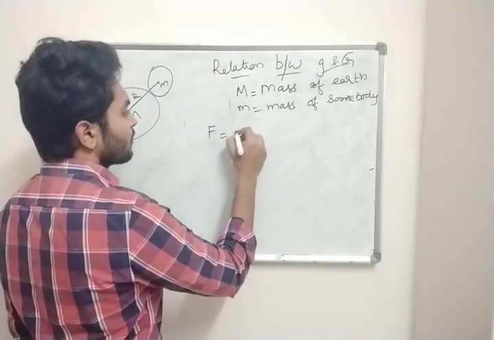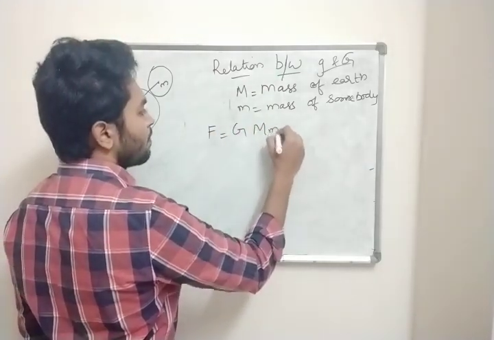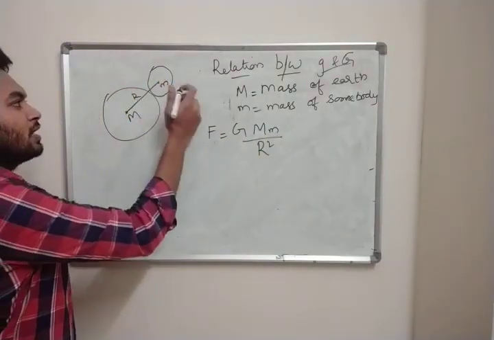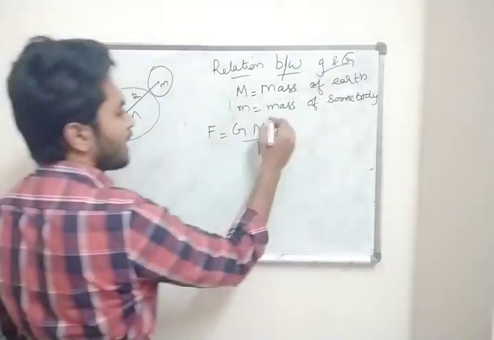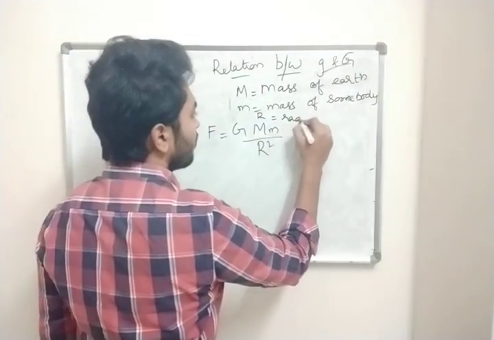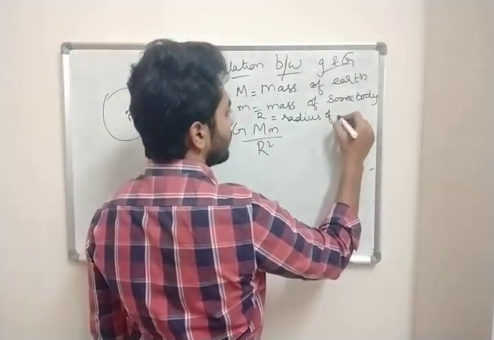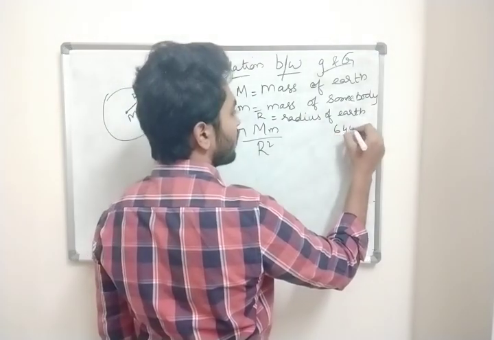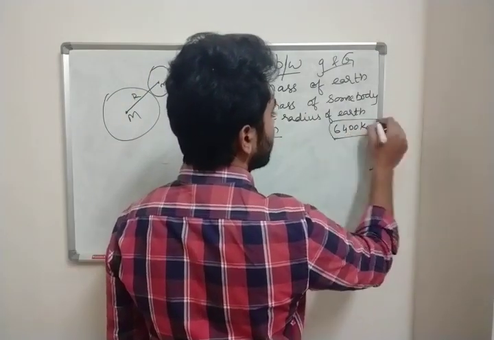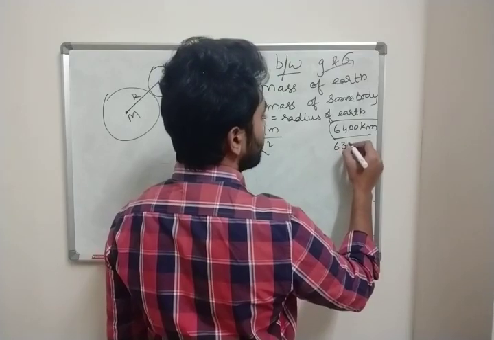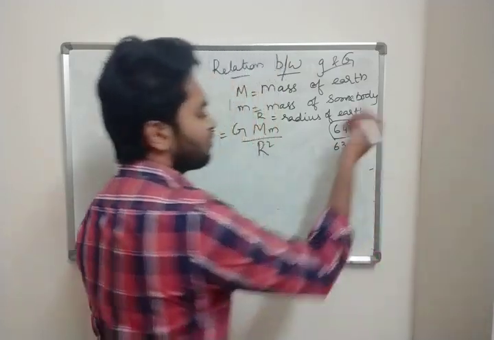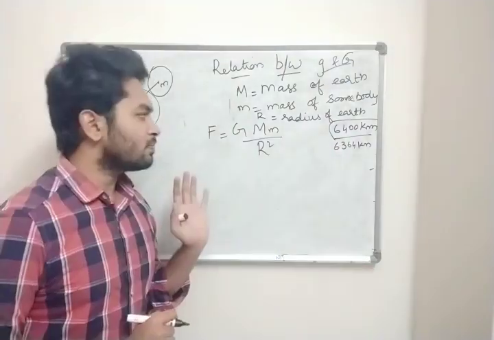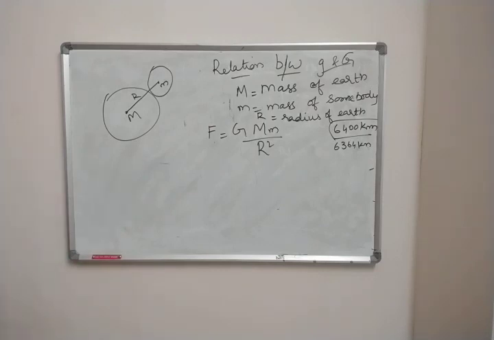F equal to G M m by r square. Capital R is the radius of Earth. We directly take it as 6,400 kilometers. Approximately it is around 6,364, but for our convenience we are going to take 6,400 kilometers. So this is your F equal to G M m by r square.